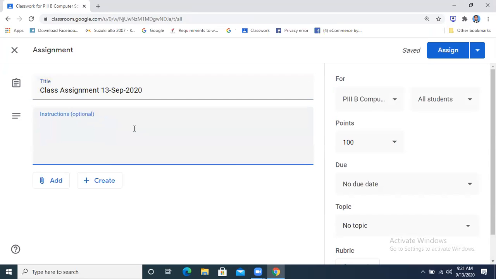The instructions will be there as I have told you: write answers on paper and submit images of the papers through the Google Classroom.